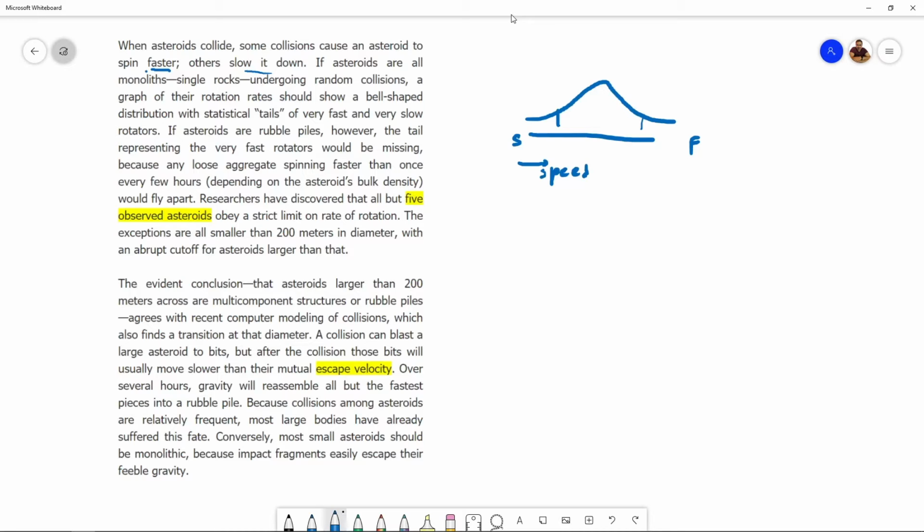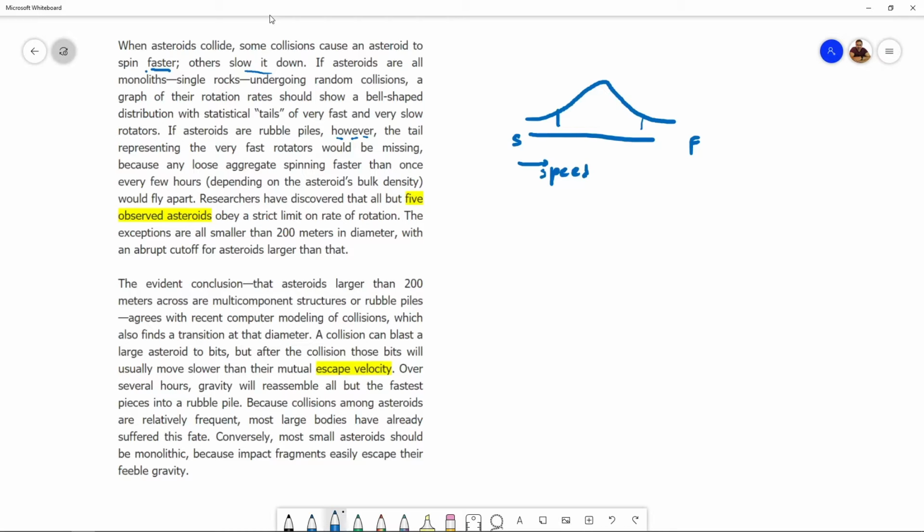If asteroids are rubble piles. Okay, so this is a second conditional. The previous statement said if asteroids are all monoliths, single rocks, then all this would happen. If asteroids are rubble piles. Wonder what this phrase means. Rubble, junk, I guess a lot of small pieces, and piles. Okay, so not a single rock, but a collection of small rocks. If asteroids are rubble piles, then what? However, okay, then they would not follow the same thing. If they're not monoliths, if they're rubble piles, then there'd be some difference in their distribution.